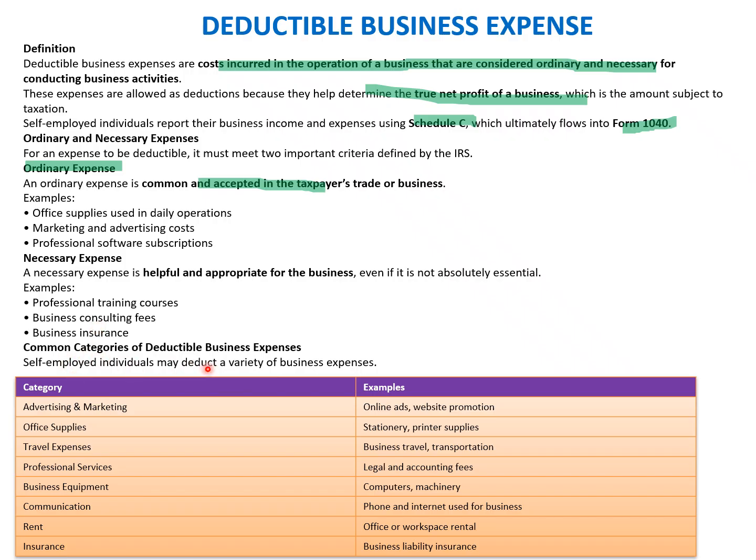Common categories of deductible business expenses are advertisement and marketing, like online ads and website promotions, office supplies, stationery, printer supplies, travel expenses, professional services, business equipment, communication, rent, and insurance. These are expenses which are deductible to determine the net profit. We'll move to the next slide.